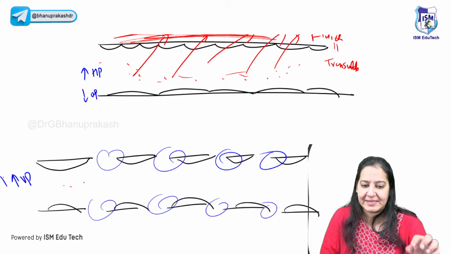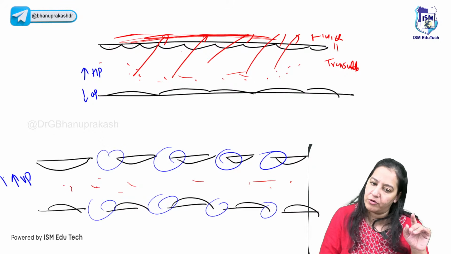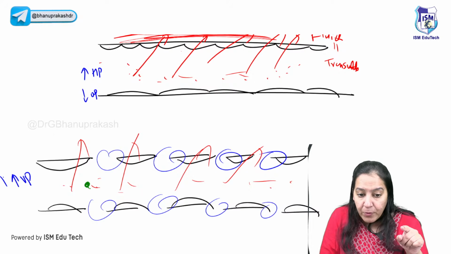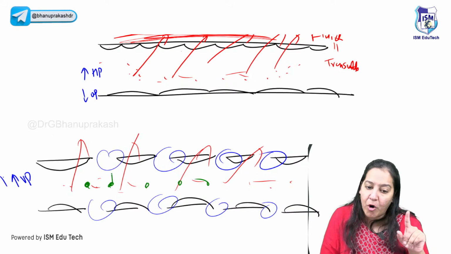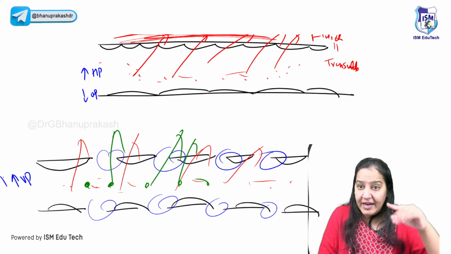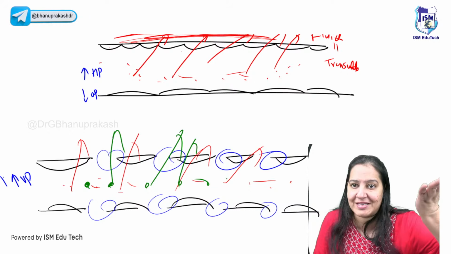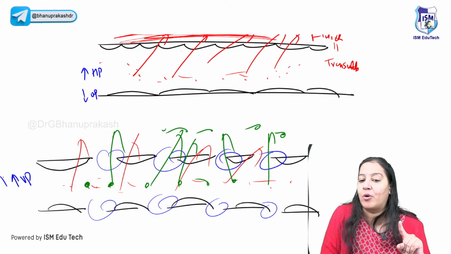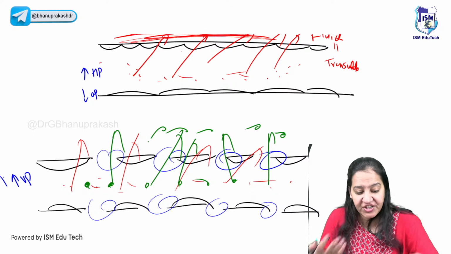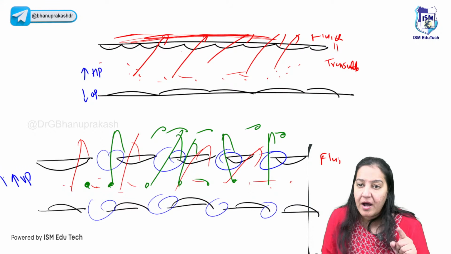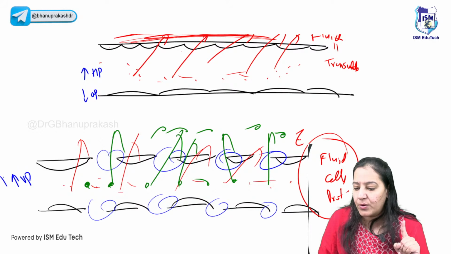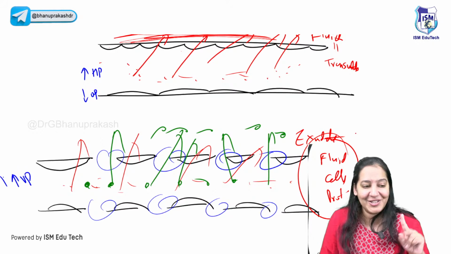So here what happens now? The fluid will obviously come out. But along with fluid, the protein and the cells will also come out because of the gap. Initially, there was no gap, so only fluid was coming. Here, along with fluid, the protein and the cells are also coming out. So such an edema which contains, along with fluid, abundant cells and abundant protein, is known as exudate edema. The 2 types of the edema.